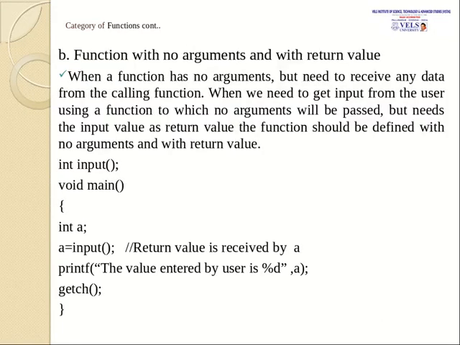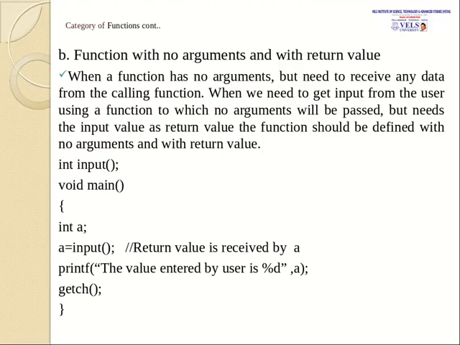And this category is with no arguments and with return values. A function, when it is not having any argument but it is receiving some data from the calling function, then this category can be considered as function with no arguments and return values. See, for example, integer input.